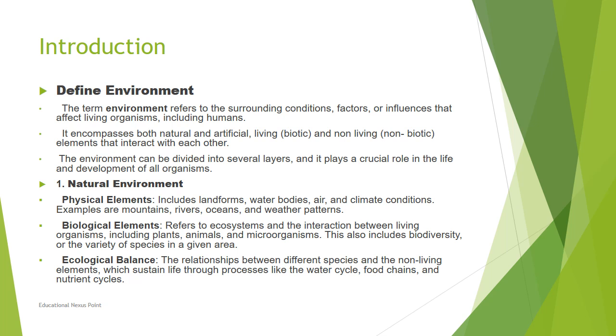In that, the first one is natural environment. Natural environment is the natural things which occur around you. It may have life or it may not have life, or it may be living or not living. So, this is categorized into three types. Firstly, physical elements. Physical elements are the things which surround you, like the landforms, water bodies, for example mountains, rivers, oceans, sea, and the currently changing weather patterns. All these come under physical elements.